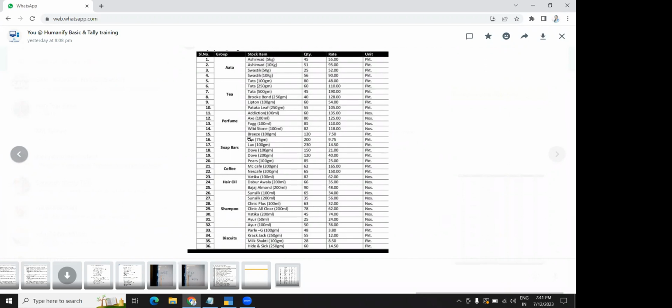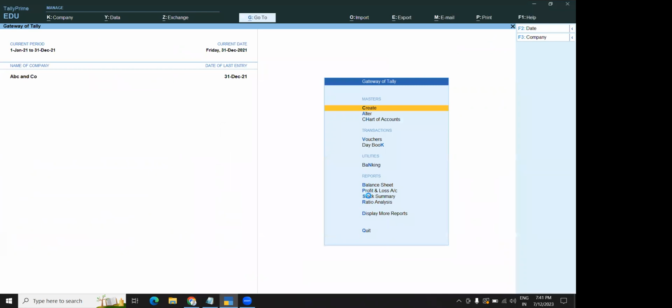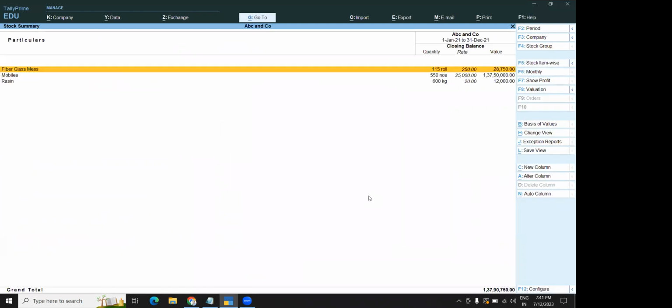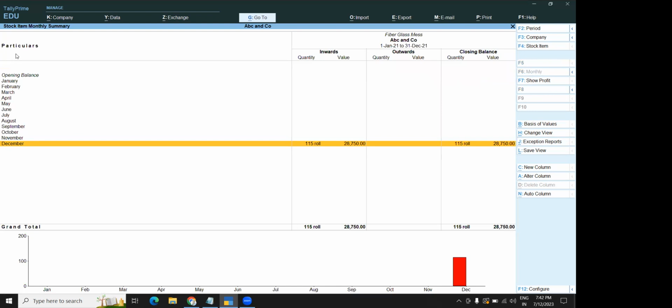Whatever you are taking here, where do I have to see that, ma'am? See stock summary, it will show you everything group wise only. Yes, ma'am. Okay, just click on stock item wise. On the right side you can see stock item wise, which is like a detailed report.